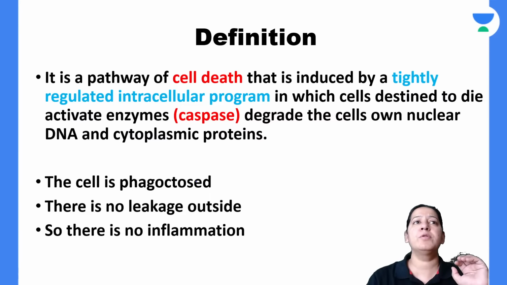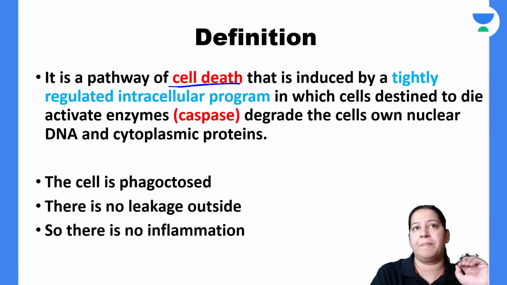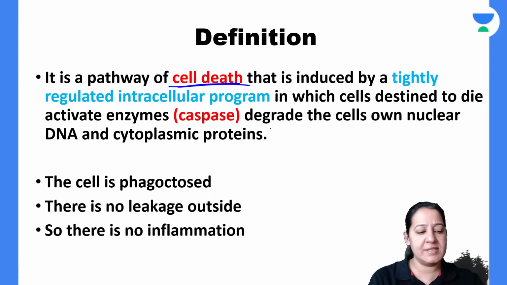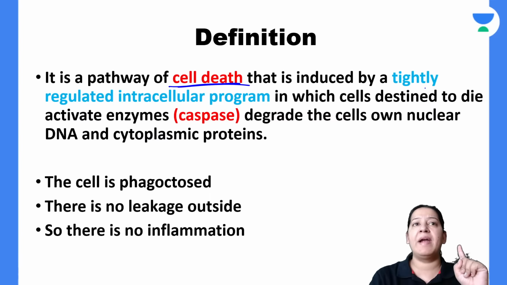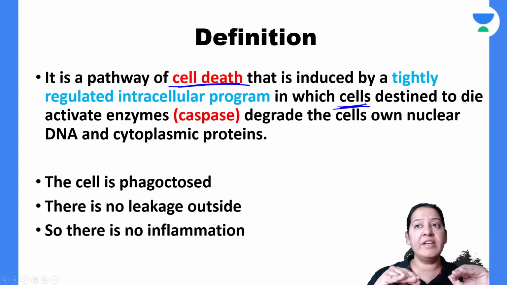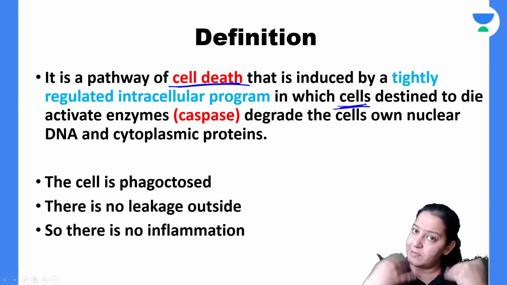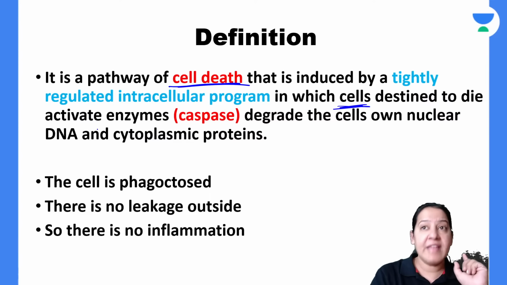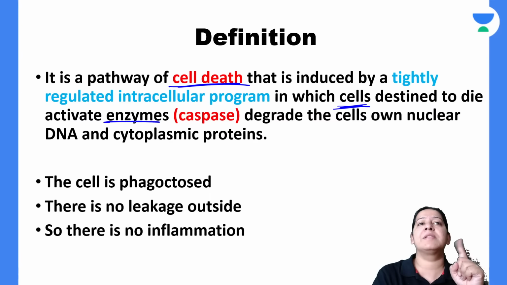So what is apoptosis? It is a pathway of cell death. It is a pathway of cell death which is induced by a tightly regulated intracellular program, in which the cell which is destined to die, a cell in which we want the cell to die, will activate certain enzymes inside the cytoplasm. The name of the enzyme is caspase.